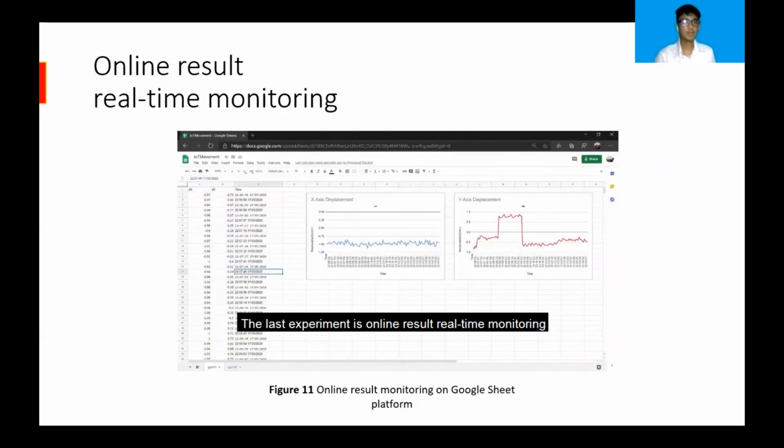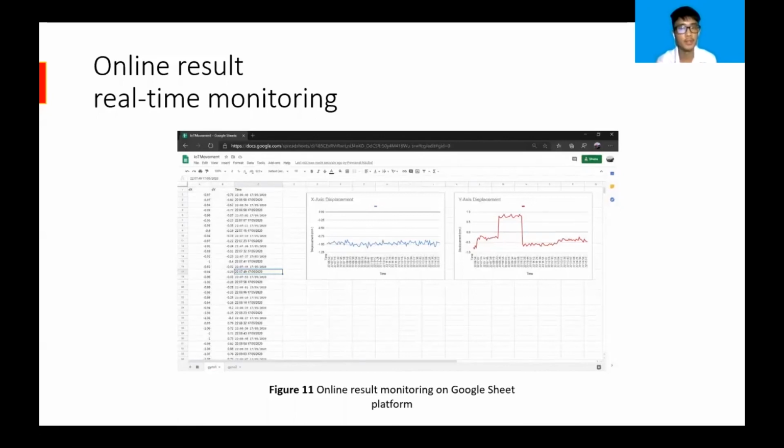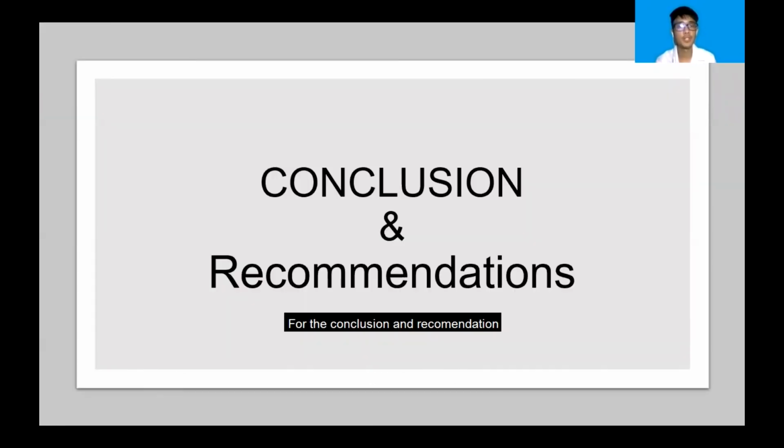The last experiment is the online result real-time monitoring. As you can see in figure 11, this is the online result monitoring shown in the Google Sheet. The data will be divided into three columns. The first one is displacement in the x-axis, the next one is in the y-axis, and the last one is the time that the data was collected. The data can also be shown as the relationship between displacement and time, and you can see it on the right-hand side of the figure.